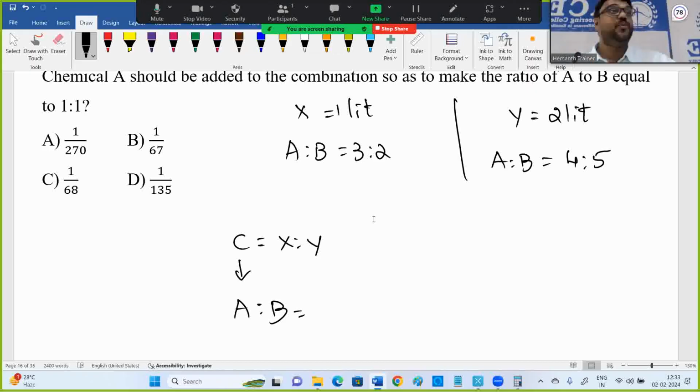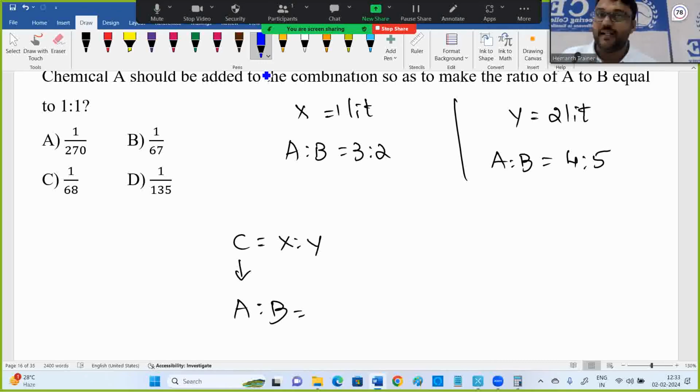First calculate what that ratio is. This should be converted into 1:1 later. See, other competitive exams, they'll stop here. What will be the A and B ratio in vessel C? They'll stop there. But what TCS is asking is, some A and B ratio is there, now you want to convert it to a 1:1 ratio. For that, how much A should be added? They're asking some typical things. Fine, but don't worry, it's very basic.